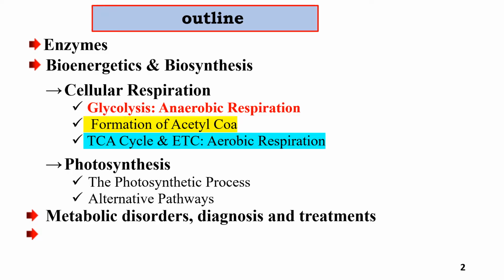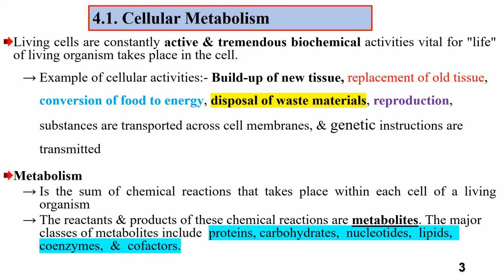Bioenergetics means respiration, biosynthesis means photosynthesis. Under this we study cellular respiration and photosynthesis. Lastly, in this unit, we talk about metabolic disorders, their diagnosis and treatments, how we treat these metabolic disorders. Let me start the introduction with metabolism.